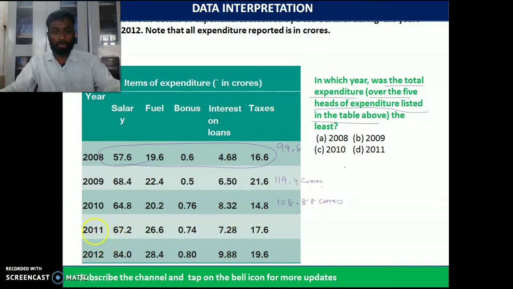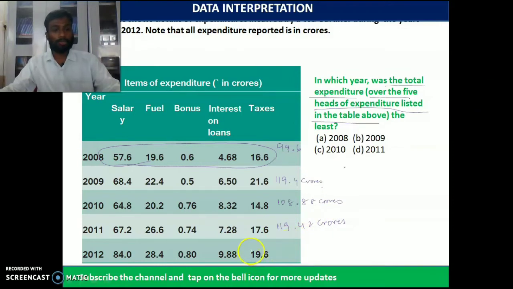So in 2011 again we calculate: salary of 67.2 crores, 26.6 crores, 0.74 crores of bonus, 7.28 crores, 17.6 crores. We have 119.42 crores.